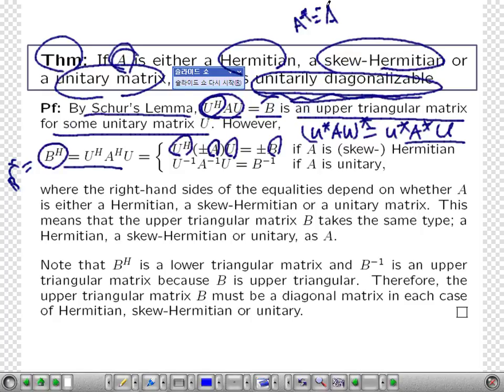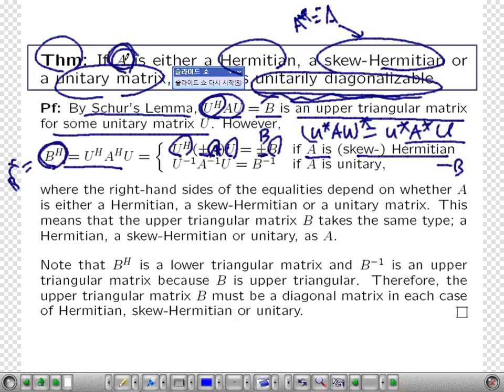If A is skew Hermitian, A star is minus A. Then we have U star, minus A, U, which is just minus B. So if A is skew Hermitian, we have B star is minus B. What it says is, if A is Hermitian, then B star is the same as B. If it's skew Hermitian, then B star is minus B. Okay.